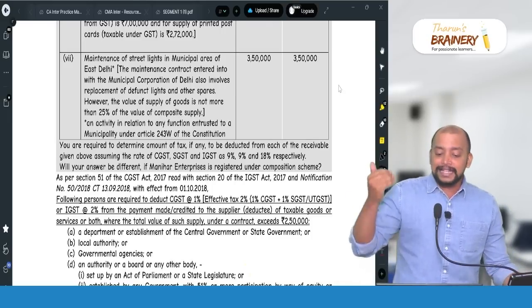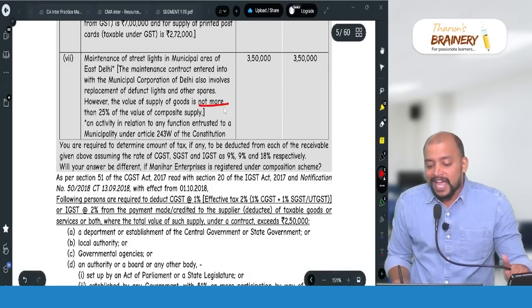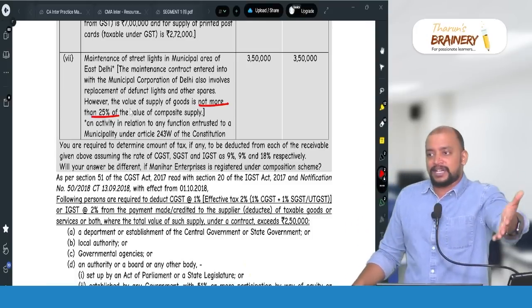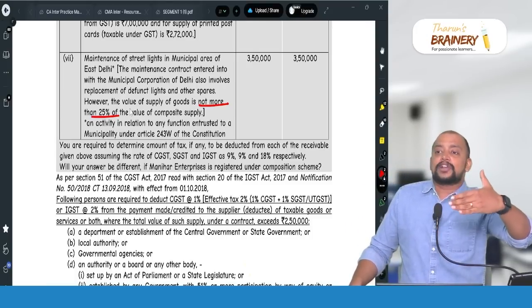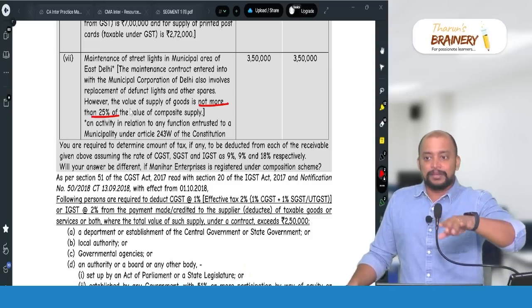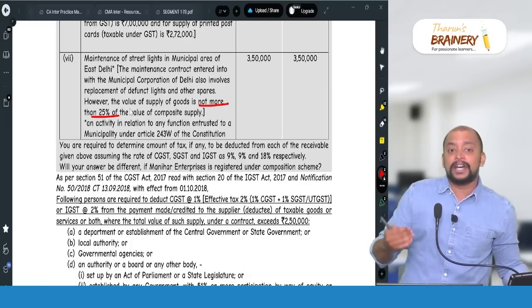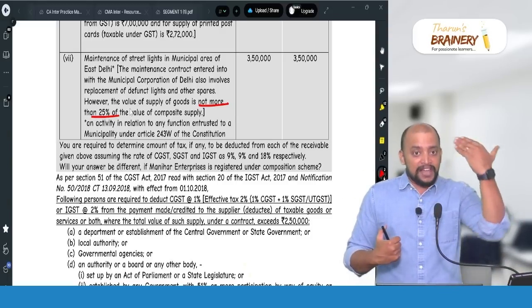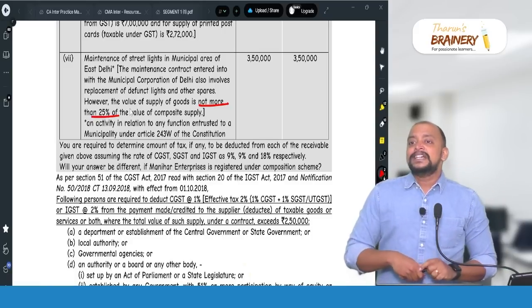In this case, the value of goods is not more than 25% of the total. Therefore, this service is exempted. This composite supply is exempted. If the value of goods under the composite supply exceeds 25% of the total, then it will be taxable. So therefore here it is exempted under notification number 12/2017 as per section 11 read with notification 12/2017.